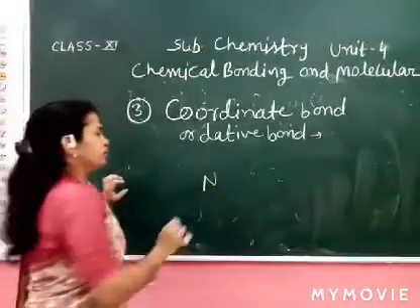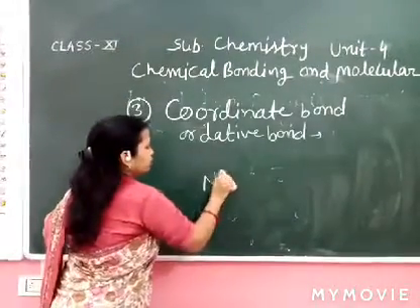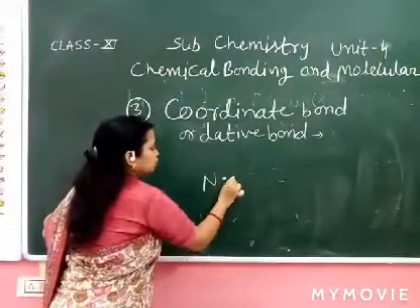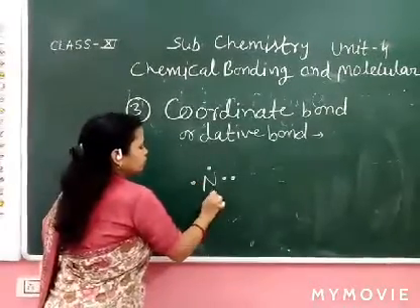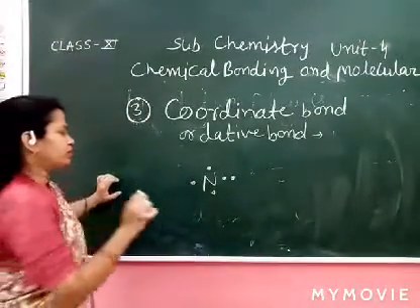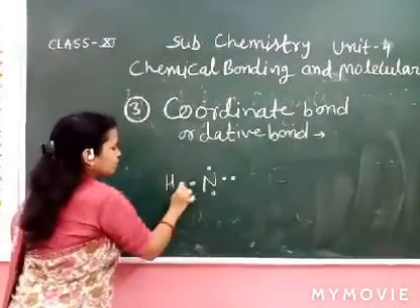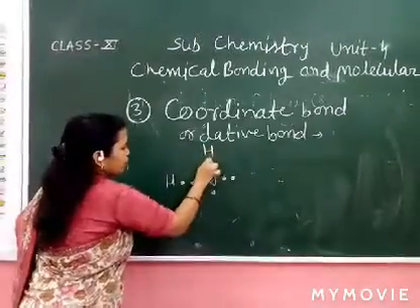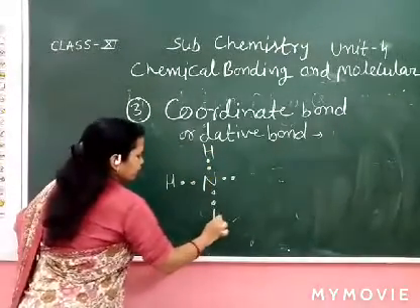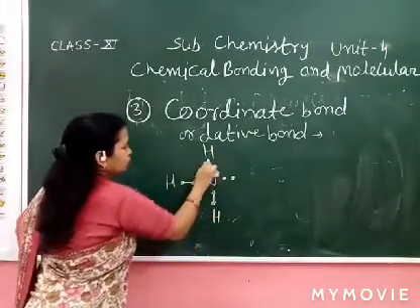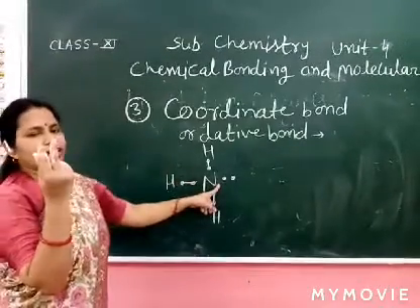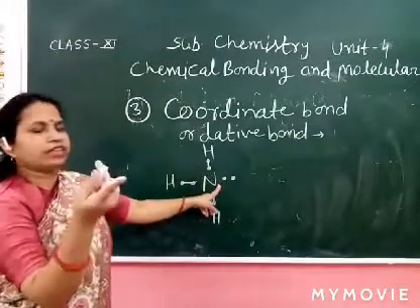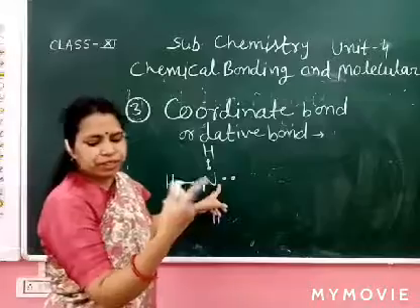Write down ammonia. There are 5 valence electrons of nitrogen: 1 from each hydrogen makes 3 bonds. This is ammonia. There is a lone pair of 2 electrons. It donates its electrons to an acceptor.